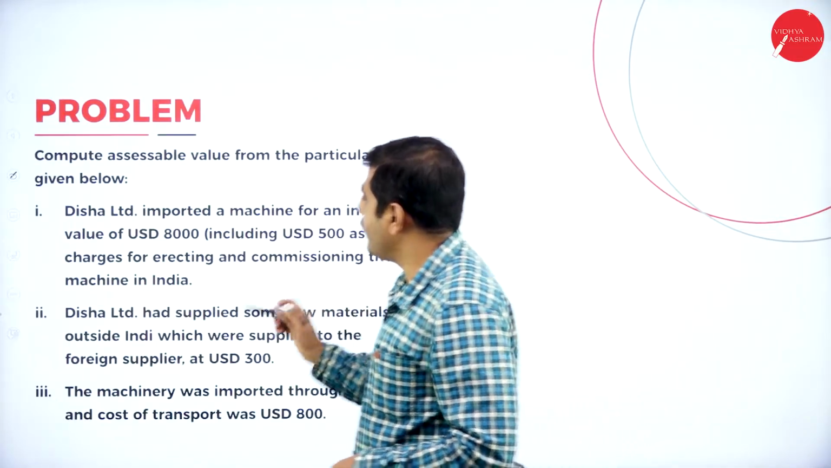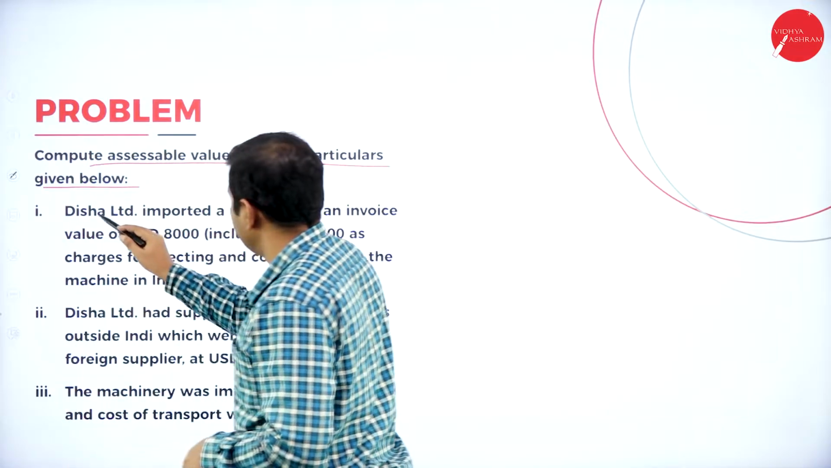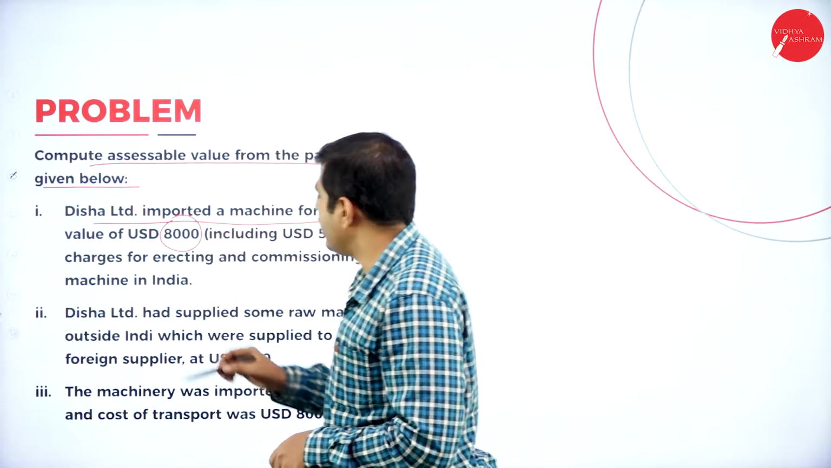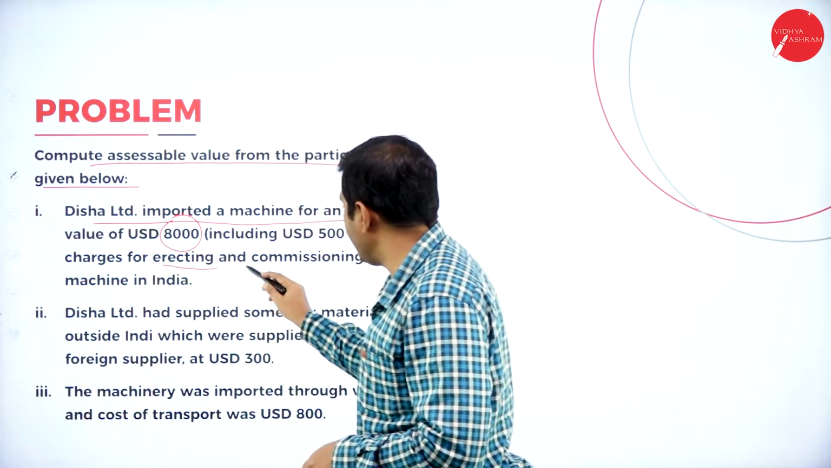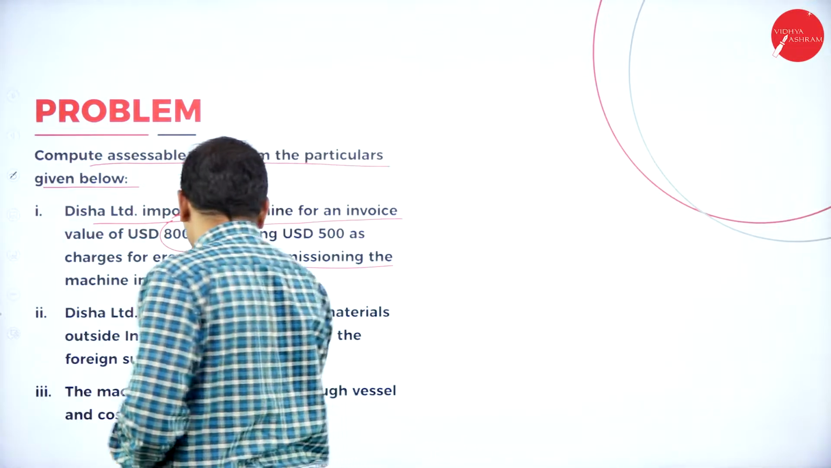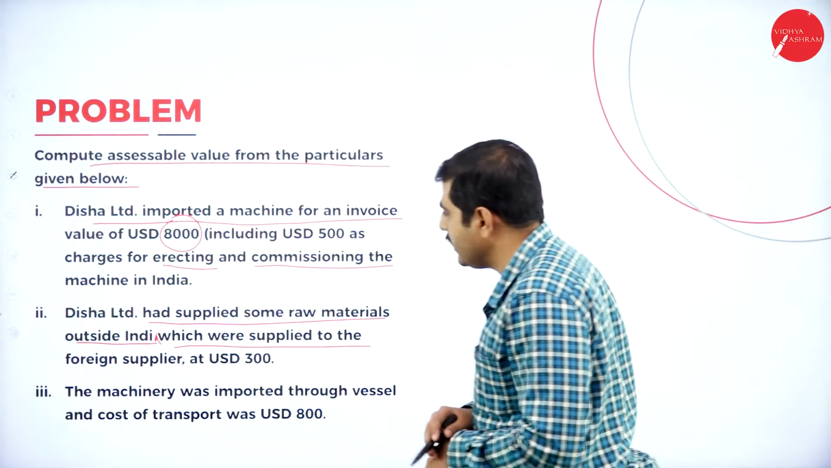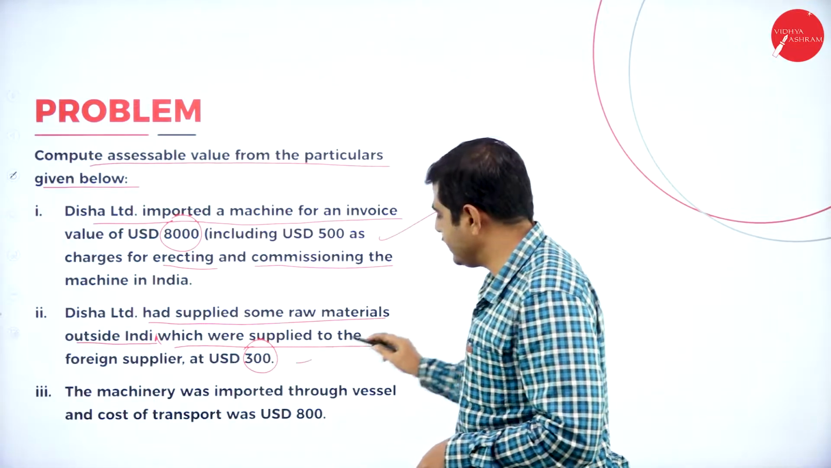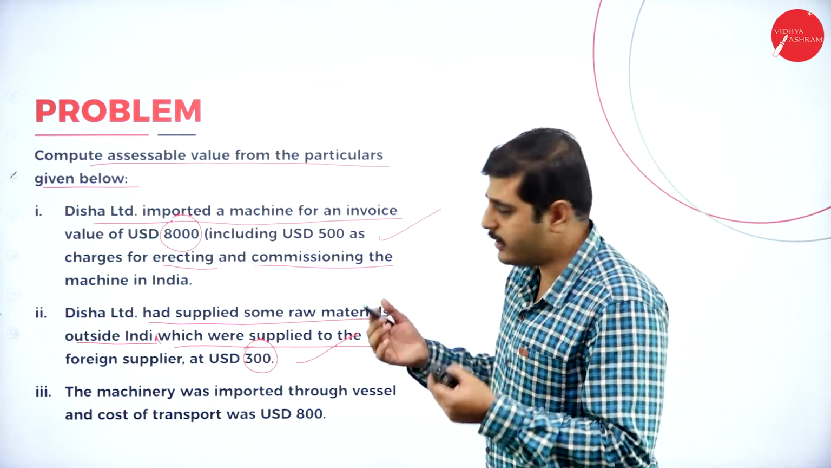Next problem, compute the assessable value of the firm from the particulars given below. Disha Limited imported a machine for an invoice value of USD 8,000, including USD 500 as charges for erecting and commissioning the machine in India. Disha Limited had supplied some raw materials outside India to the foreign supplier, USD 300. We can consider this amount, even though the materials were supplied by the customers.